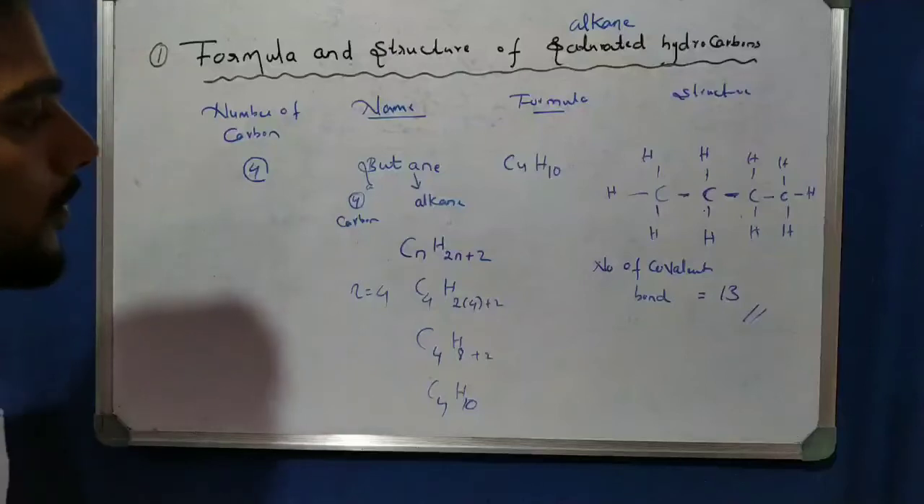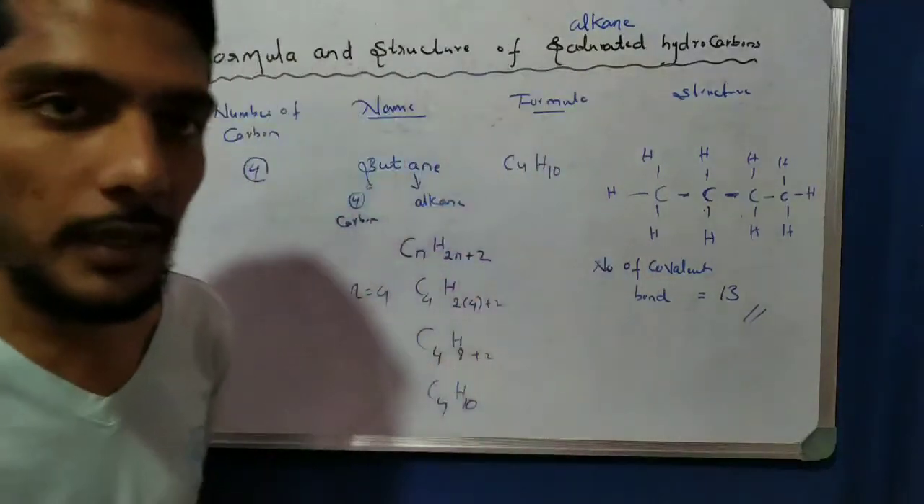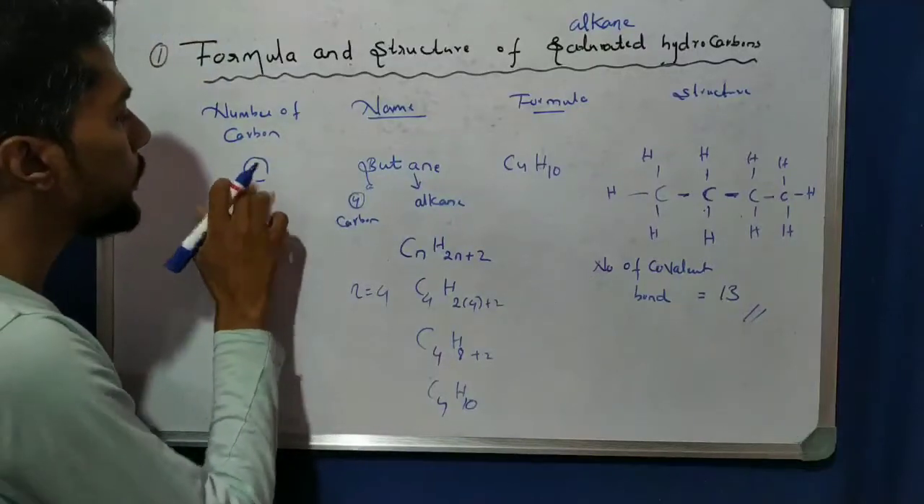13 covalent bonds are present. Right? So this is one by one we have to learn. So up to here we have 6. So next we take 5.